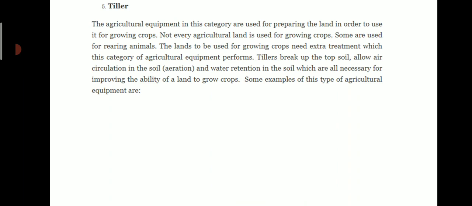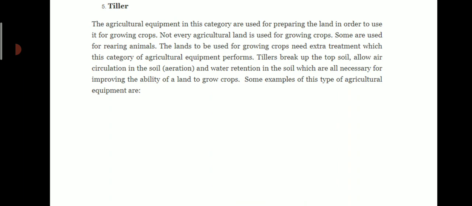Tiller. Fifth type of agricultural equipment is tiller. The agricultural equipment in this category are used for preparing the land in order to use it for growing crops. Not every agricultural land is used for growing crops. Some are used for rearing animals. The lands to be used for growing crops need extra treatment which this category of agricultural equipment performs.